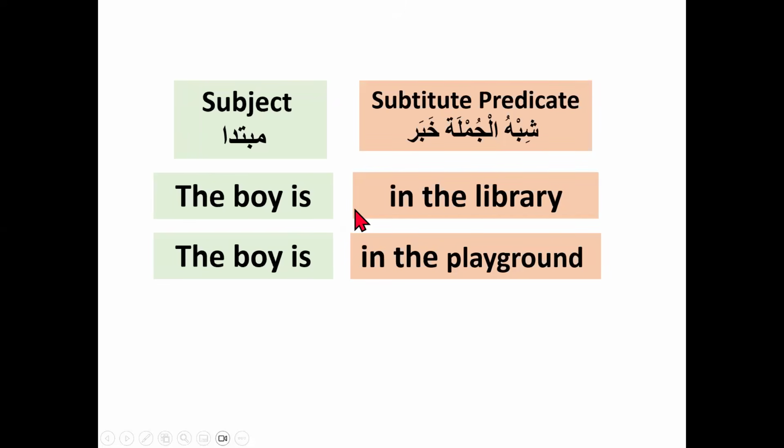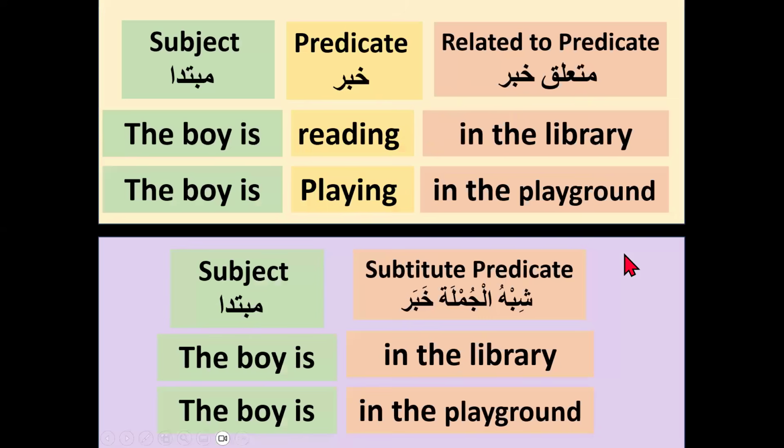So playing is not mentioned here. Playing is removed from the sentence because it's already understood. Viewers already know what the predicate is. So that's why there is no need to mention the predicate in the sentence. Okay, I hope you understand now. In this slide, I mentioned in English what the subject, the predicate, and the related-to-predicate are. And here at the bottom, the purple slide, the subject and the substitute predicate without the predicate. Without the predicate, the prepositional phrase still gives a complete meaning. So that's why there is no need for the predicate.